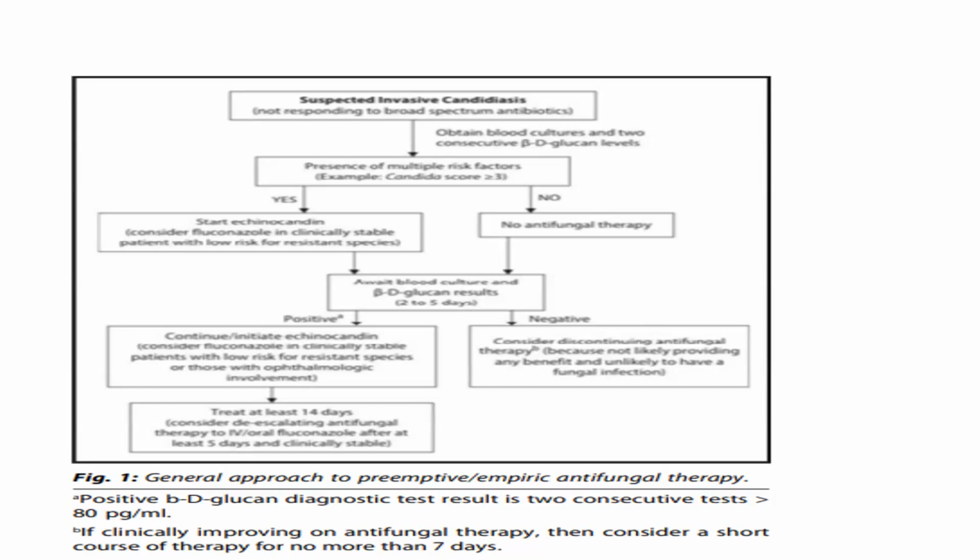Then we have to wait for the blood culture and BDG results for 2 to 5 days. If blood culture is positive or BDG is positive, then continue with the echinocandin, and fluconazole in a clinically stable patient. If negative, then discontinue the antifungal therapy that we have started. We have to treat this fungal infection for at least 14 days, and we can consider de-escalation to fluconazole after 5 days.